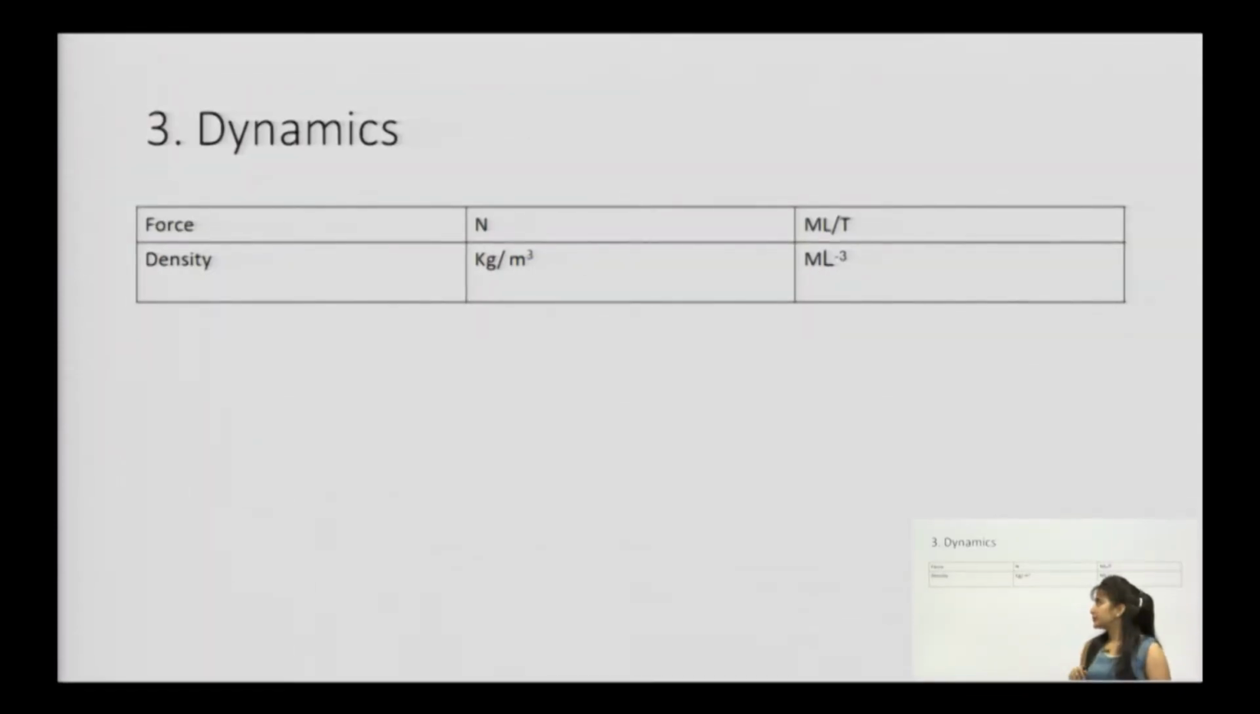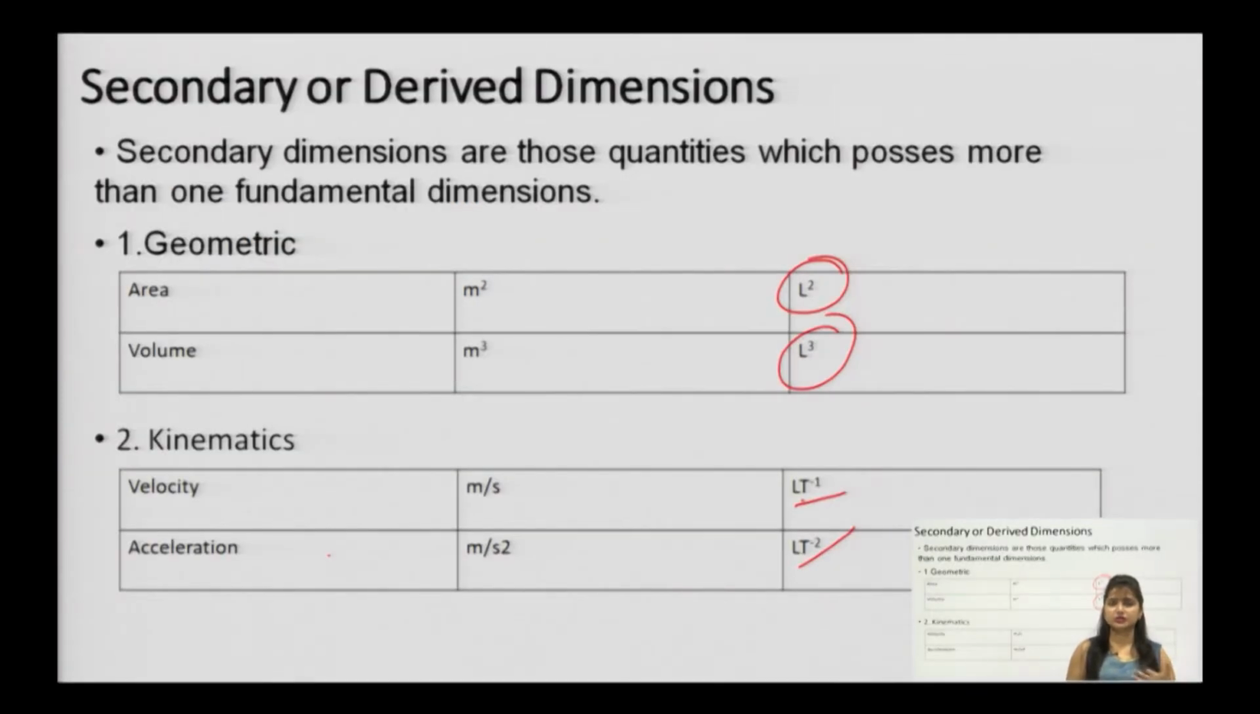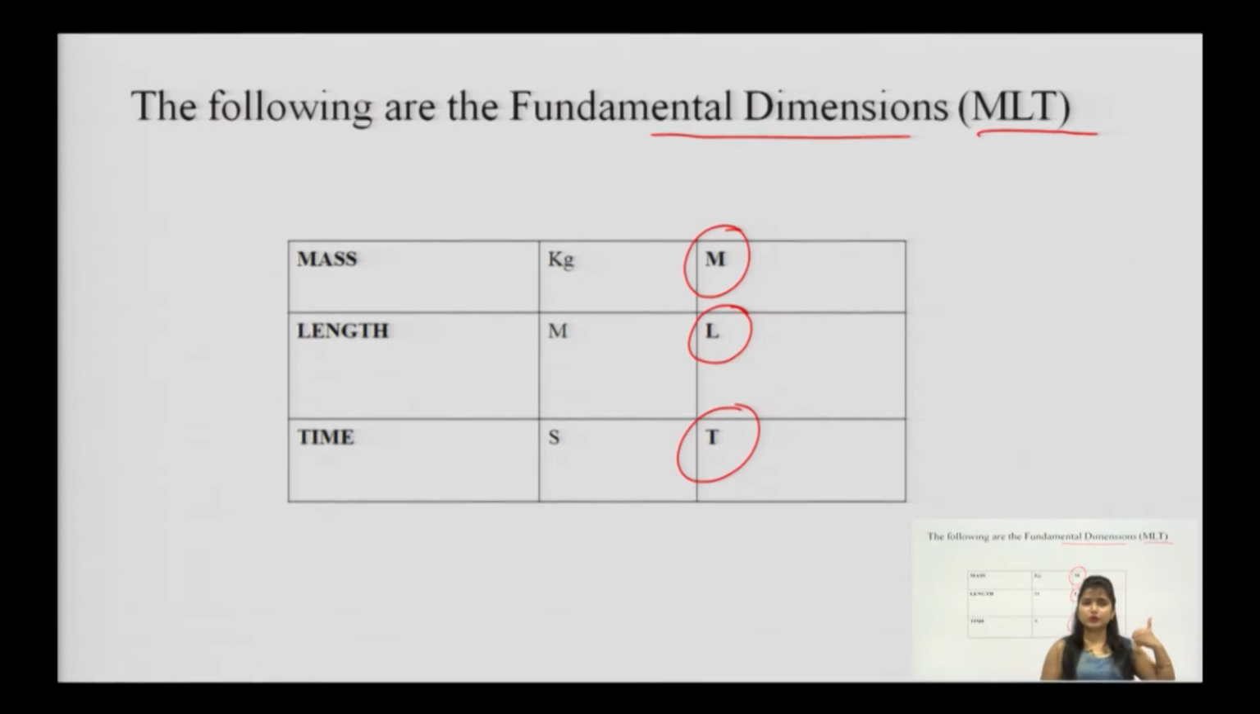Coming to dynamics, you can see force and density. For example, force is in Newton and has the dimension M L T to the power minus 2, and for density, kg per meter cube, kg means M, per meter cube means L to the power minus 3. Again, all three fundamentals are used in force, while two fundamentals are used in density. So, this is the basic difference: derived dimensions are those which possess more than one of the fundamental dimensions MLT.